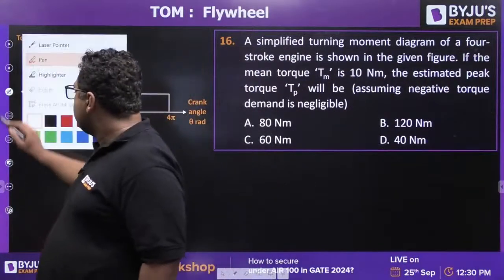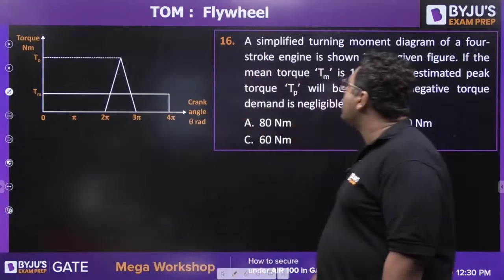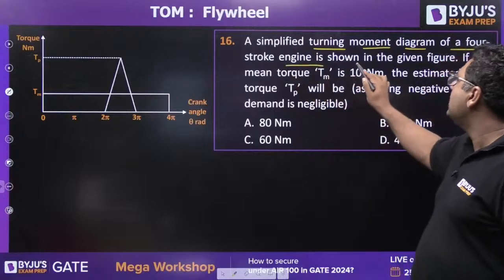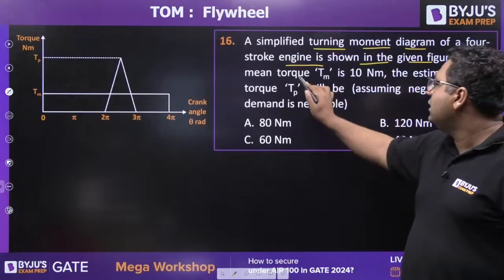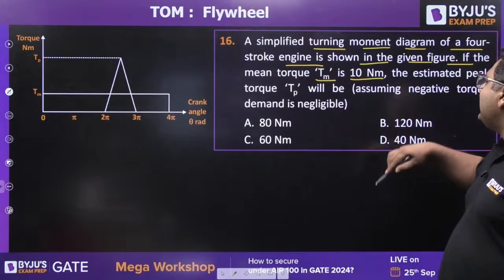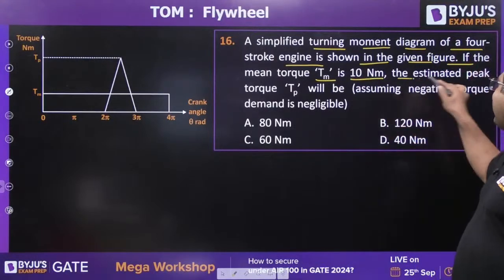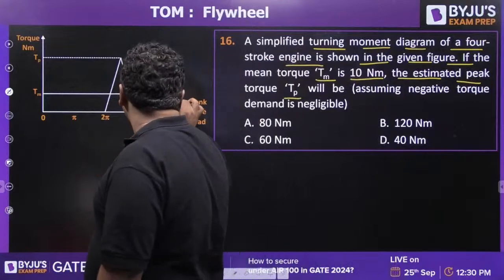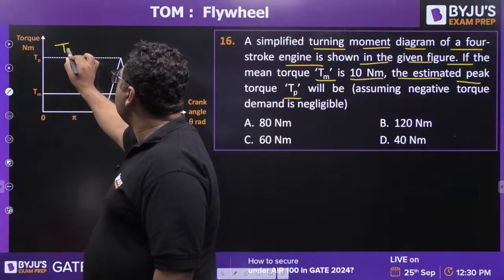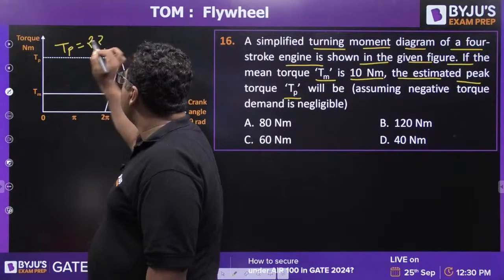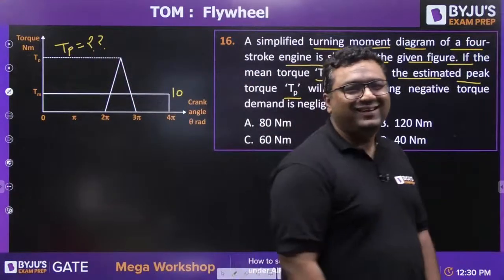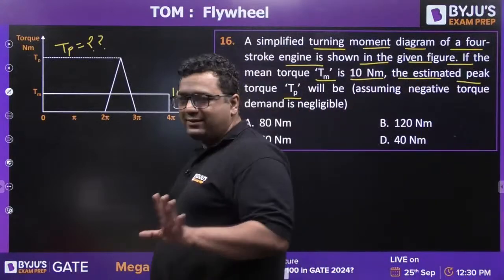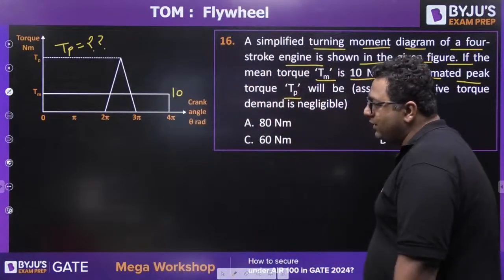Solve it guys. So this is the question. A simplified turning moment diagram of a 4-stroke engine is shown in the given figure. If Tm is the mean torque, that is 10, they have already given. Estimate the peak torque. This time they have given you the mean torque, you need to find out the peak torque. So this is a new question. Solve it guys. You know how to solve it.